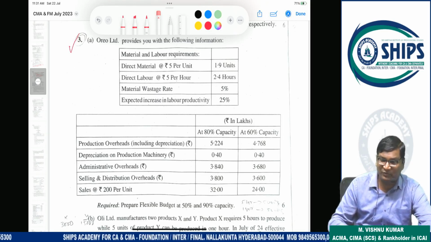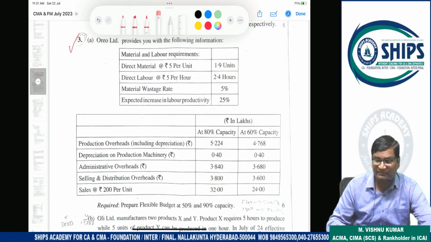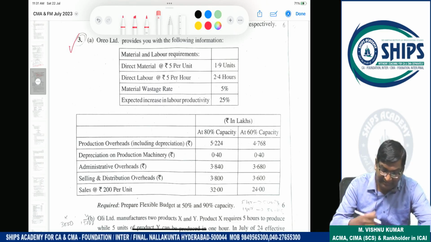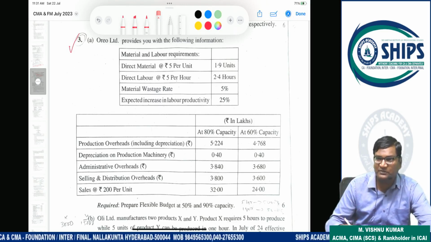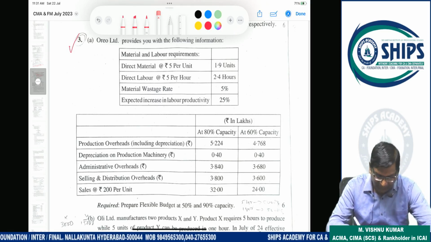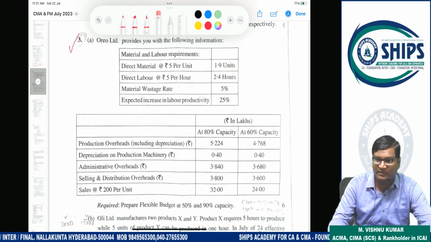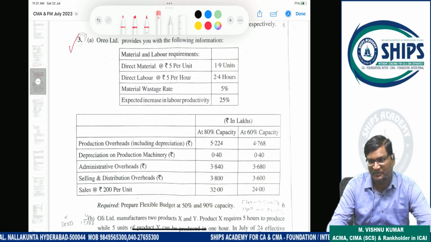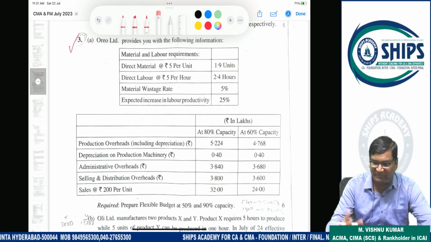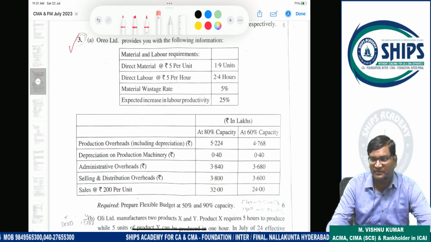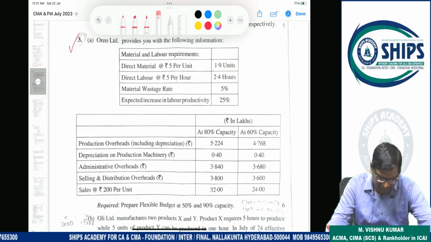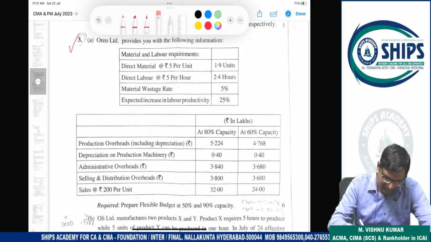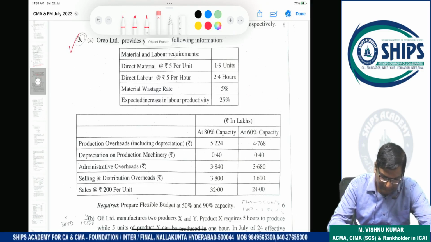Any student who has good knowledge of direct labor can easily understand that whenever efficiency increases, obviously he will take less time to produce the units. And whenever wastages take place, the material cost will increase. We have to produce more units, and some of them will be defective, so ultimately net production is reached. Yes, sir. So these are the new points. The remaining is a manageable question. If any student understands these two points, he can easily solve this question.